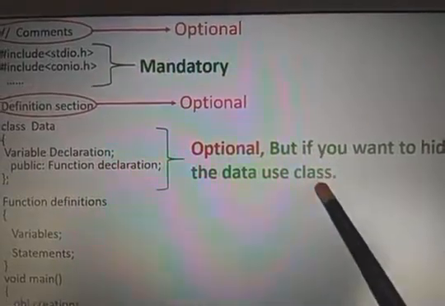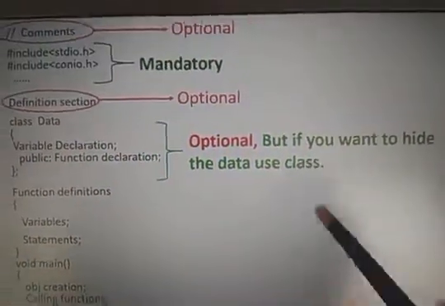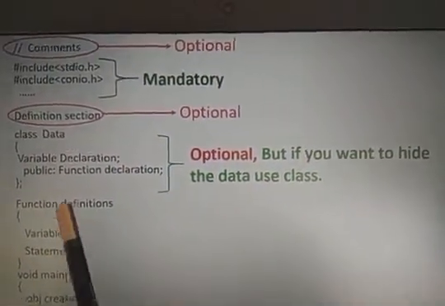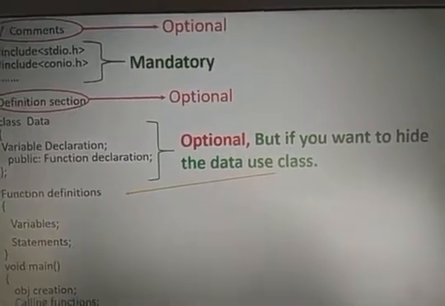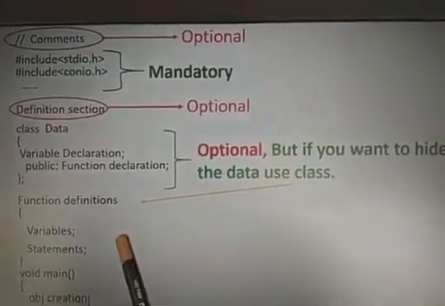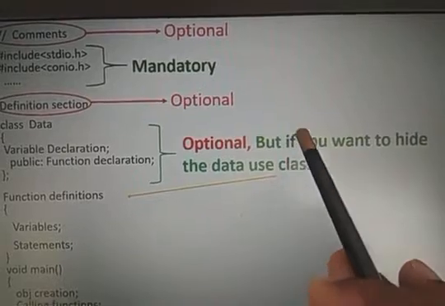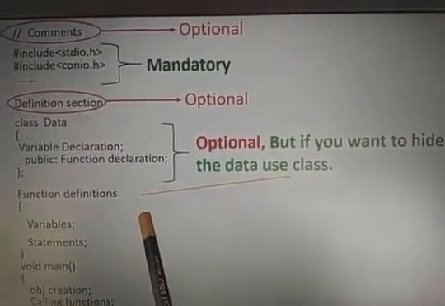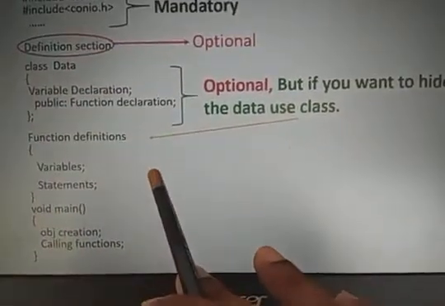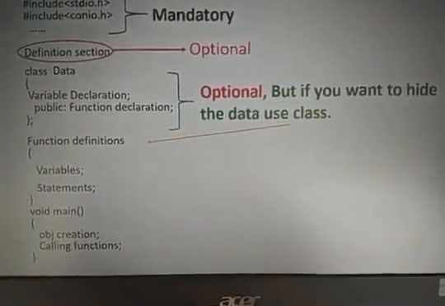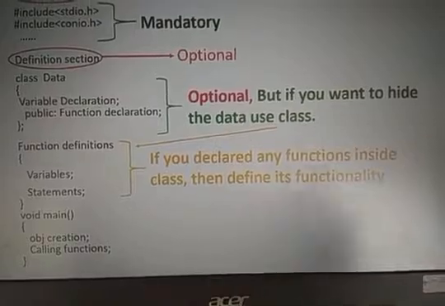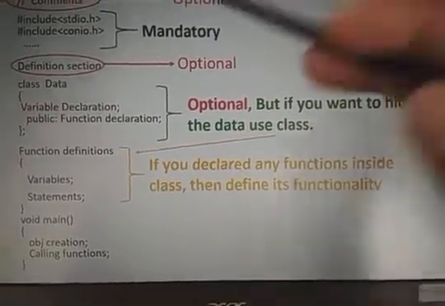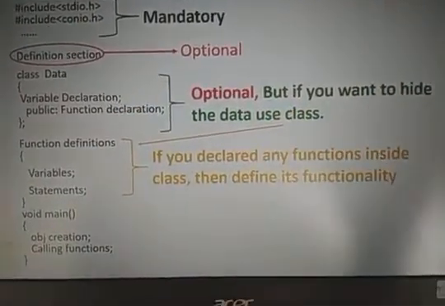If you are using the class, then we compulsorily require function definitions. Without using class, there are no function definitions. If you are writing any class, then automatically you can go for the function definitions. Right? Now, in the function definitions, we can define a function. If you declare any functions inside the class, then only we can define the functionality.